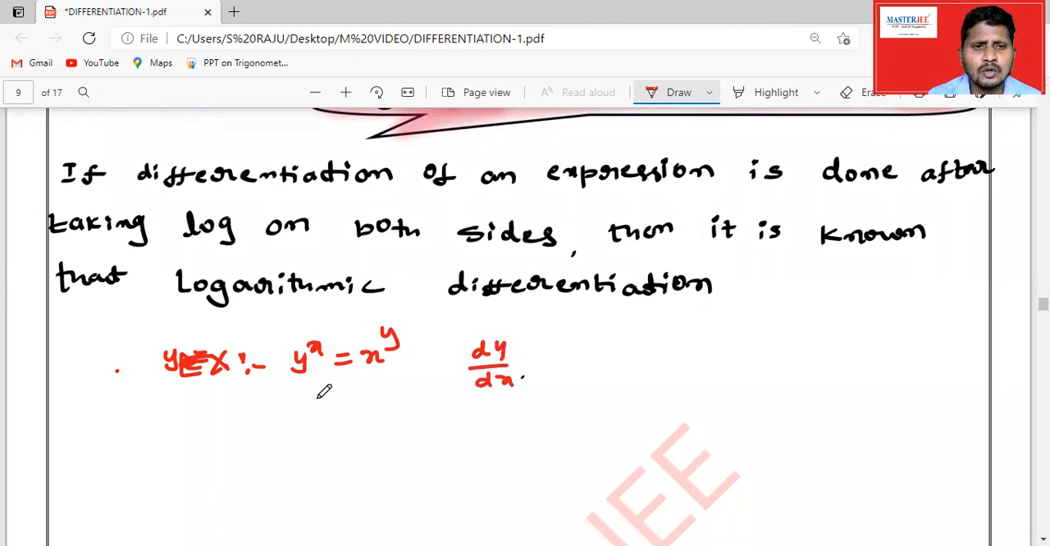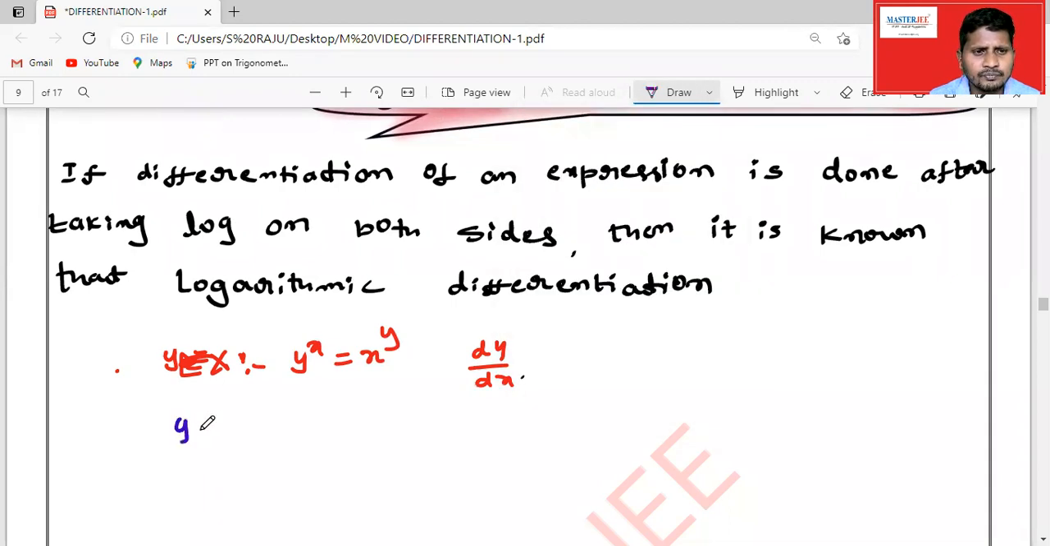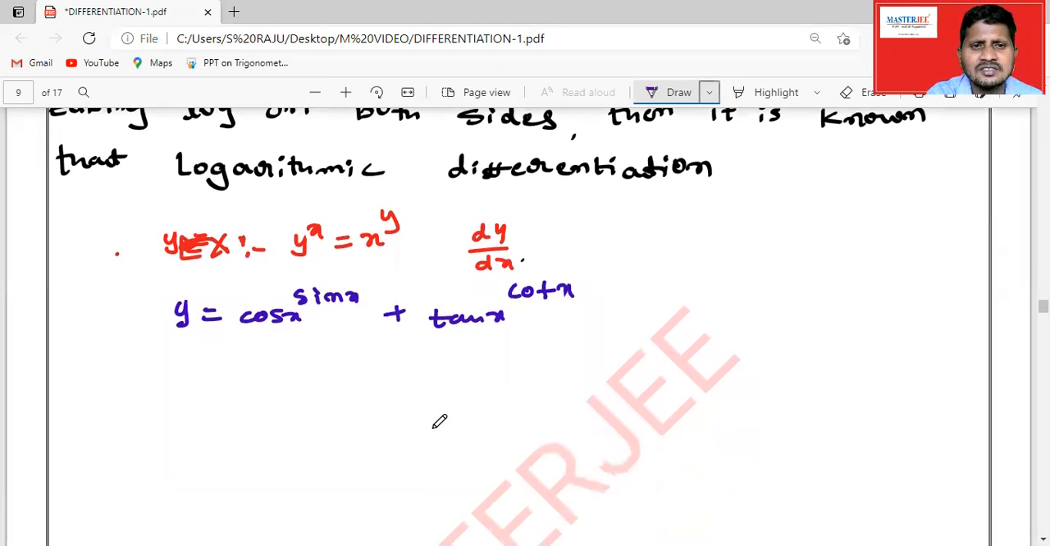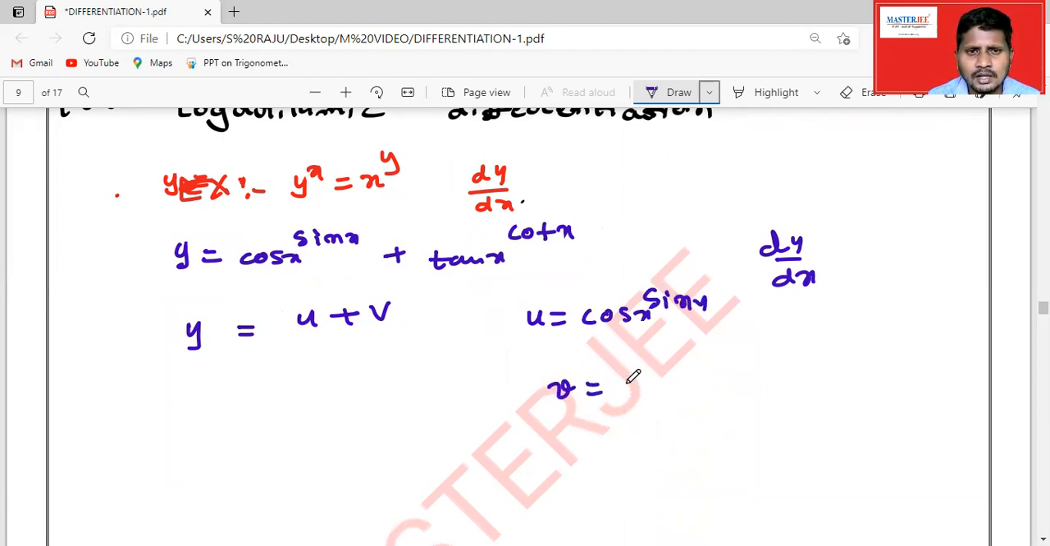Not only that, suppose I express the given function as y is equal to cos x to the power of sin x plus tan x to the power of cot x. Now I want to differentiate this function with respect to x. How can you find dy by dx here? First you have to compare the given equation with u plus v, where u is equal to cos x to the power of sin x and v is equal to tan x to the power of cot x.